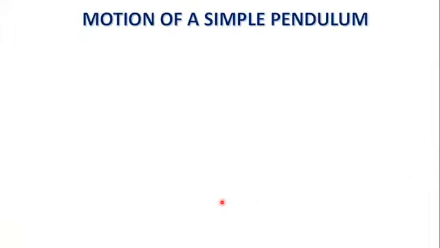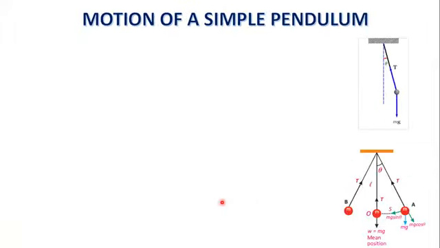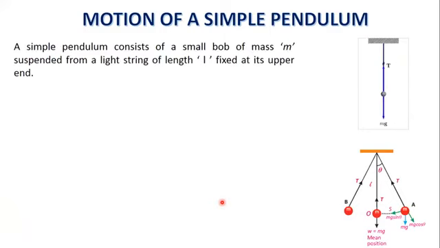Motion of a simple pendulum. A simple pendulum consists of a small bob of mass m suspended from a light string of length L fixed at its upper end.